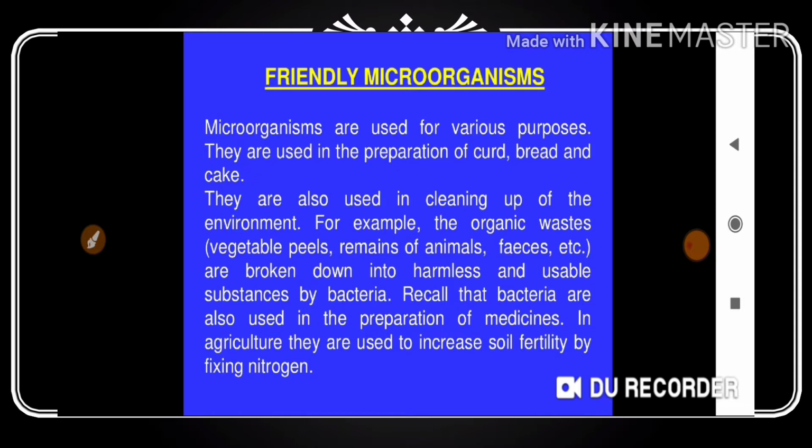I will come back again with the next session, that is microorganisms, friend and foe. So, friends, we discussed the difference between friend and foe. The exact opposite word of friend is foe. Why is this lesson given? Because we have two kinds of microorganisms: those which are friendly to our health, and those which are hazardous to our body. We need to discuss how these microorganisms are helpful for us and how they bring some diseases to our body. That is what we need to discuss today.